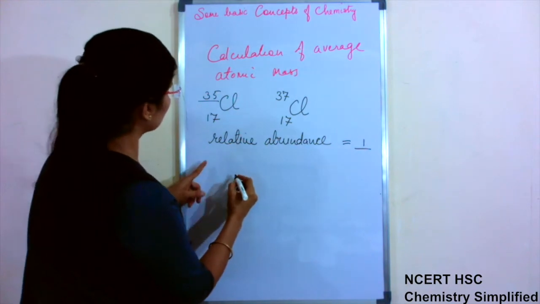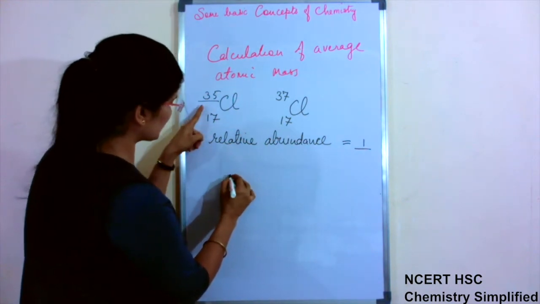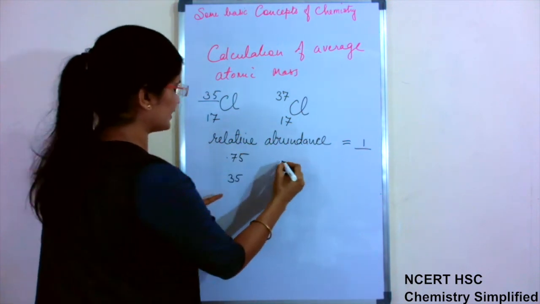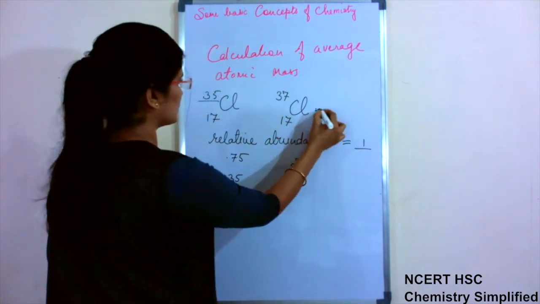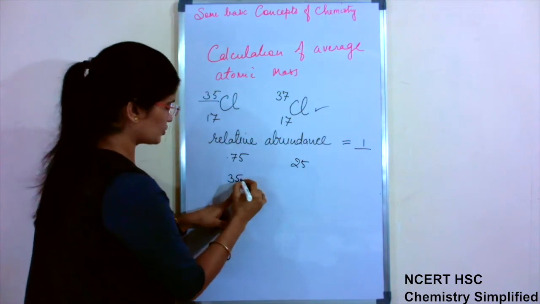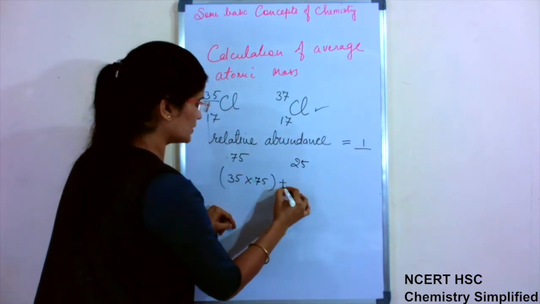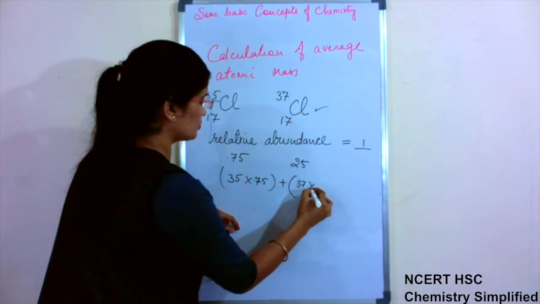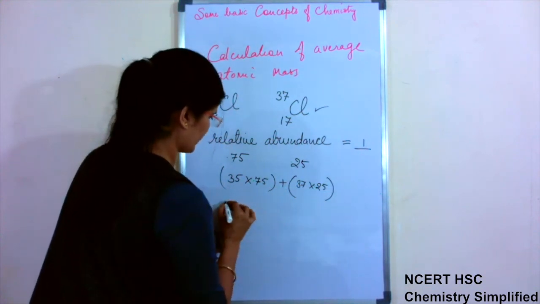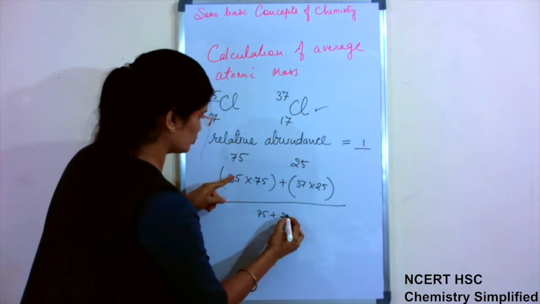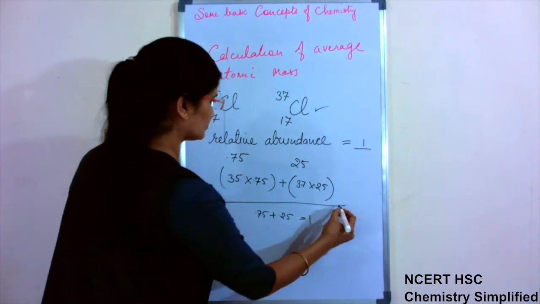Okay. Then again 0.75 is its relative abundance, and 0.25 is the relative abundance of this one. So 35 into 0.75 plus 37 into 0.25, divided by 0.75 plus 0.25, that is equal to 1.